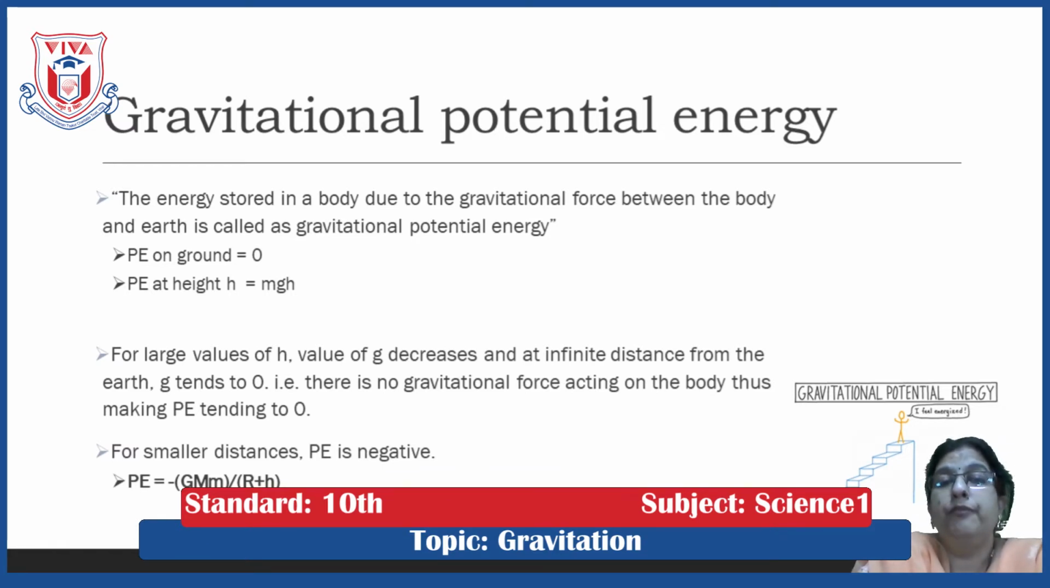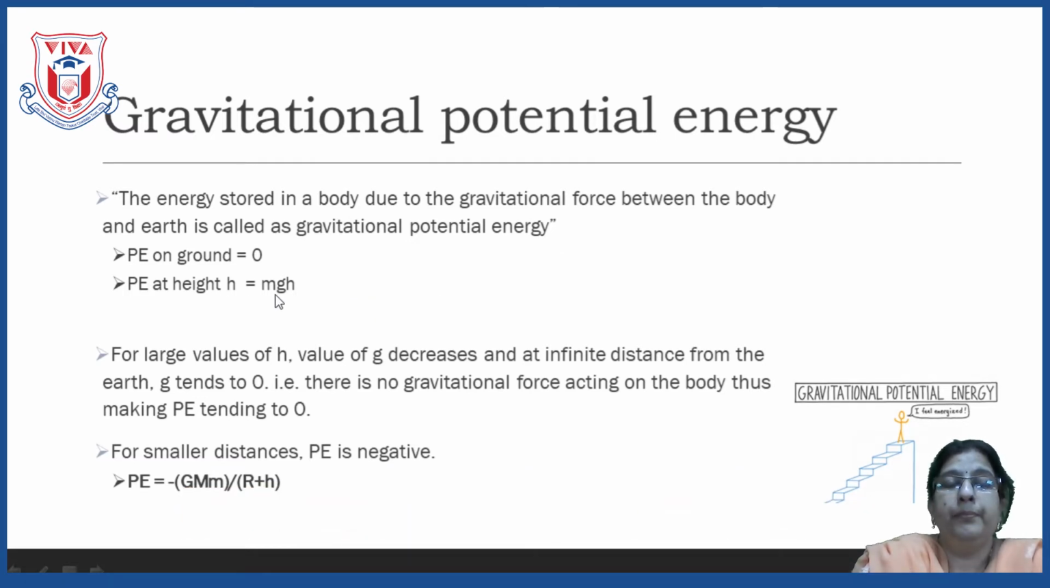What is the formula for potential energy? The formula for potential energy is mgh. m stands for mass of the object, g stands for acceleration due to gravity, and h stands for height, at which height the object is placed. Suppose the object is placed on the earth's surface only, then h will be 0. If h is 0, then m into g into 0, the answer is 0. So the potential energy of the object on the earth's surface is 0.